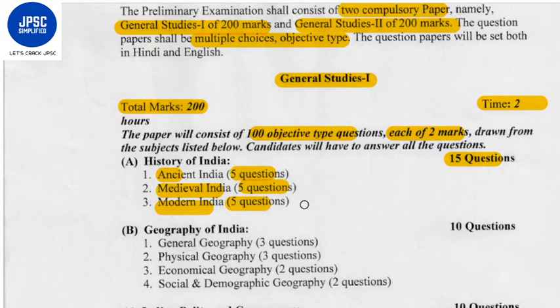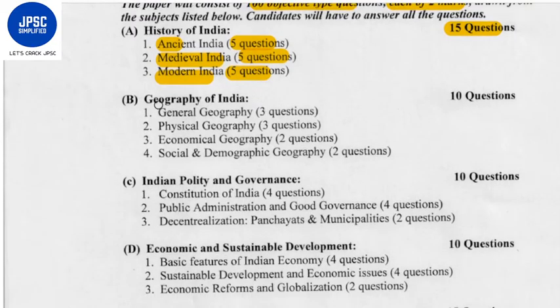That means equal weightage to ancient, medieval and modern India. It will also have geography: general geography 3 questions, physical geography 3 questions, economic geography 2 questions, social and demographic geography 2 questions. Total 10 questions.